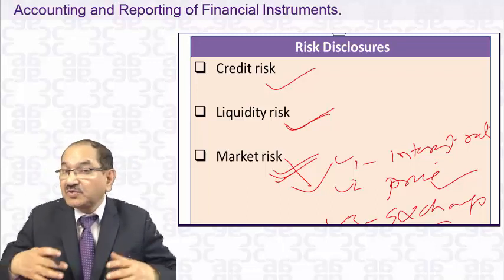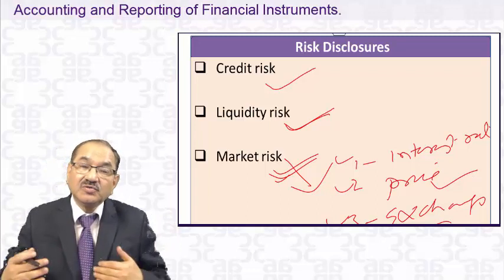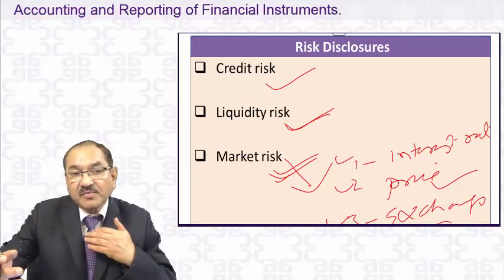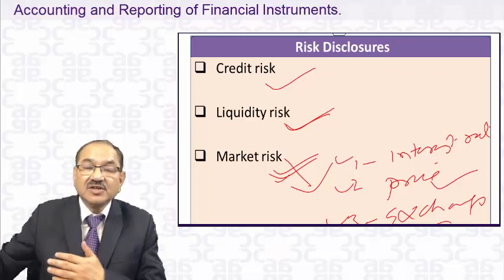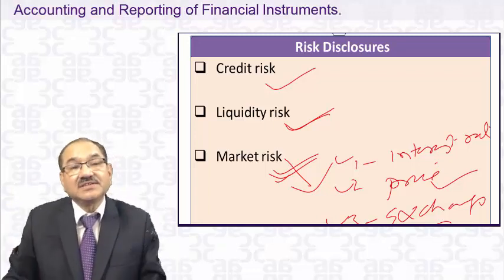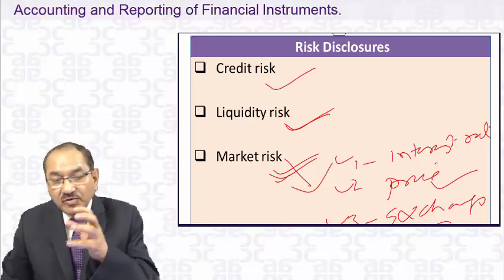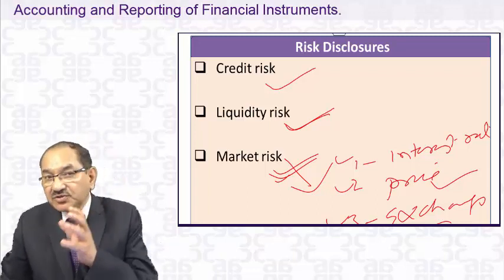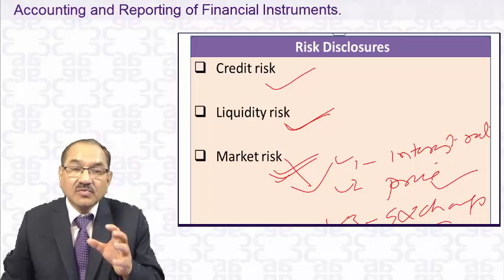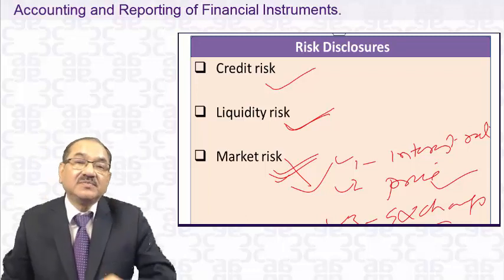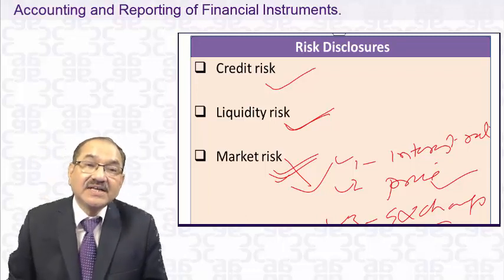Exchange risk: you are exposed to foreign currency risk because you are in the business of export and import. You have borrowed from outside, you have invested outside. How you are managing this risk, whether you are hedging, what types of instruments you are buying, you have to disclose the whole management of this exchange risk in your financial statements.